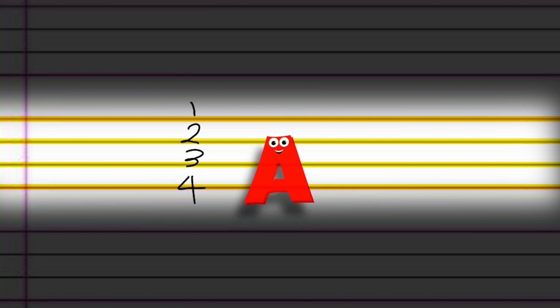Okay, for the capital A, start from line number 3 up to line number 1, down to number 3 again, and put your pencil here on line number 2. And draw a line from line number 2, from left to right. Again, line number 3, up to line number 1, down to number 3. Okay, one more time. Line number 3, up to line number 1, and down to number 3. And put your pencil on line number 2. Draw a line from left to right.